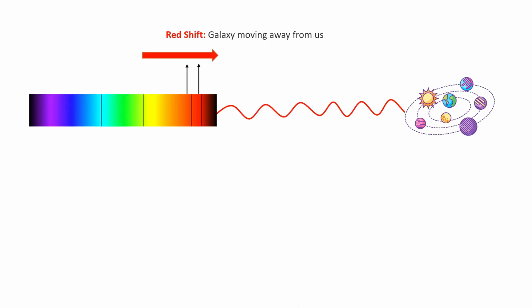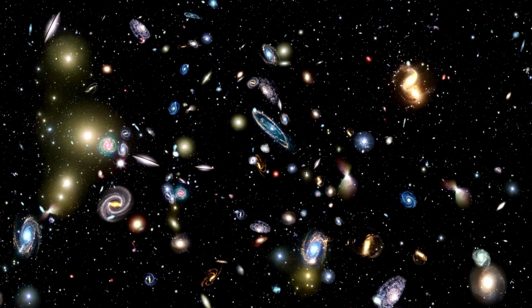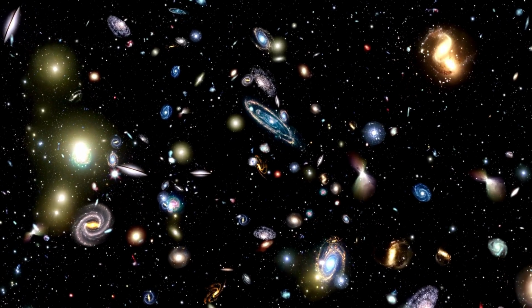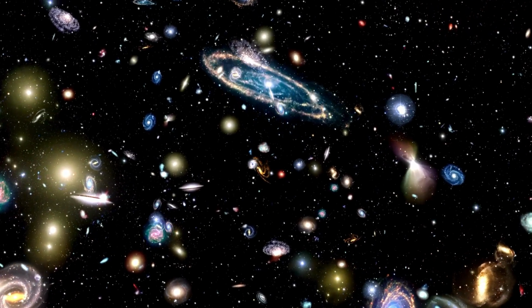So the galaxies which are moving away from us will have their spectra shifted toward the red end of the spectrum, and the galaxies which are moving toward us will have their spectra shifted toward the blue end of the spectrum. So what Hubble found is that most of the galaxies are red shifted rather than blue shifted. This eventually led us to the conclusion that the universe is expanding and galaxies are moving away from each other.